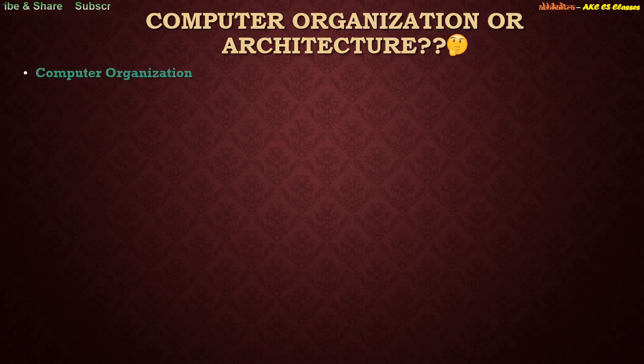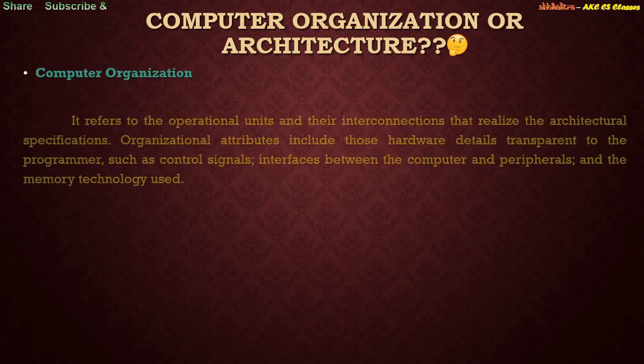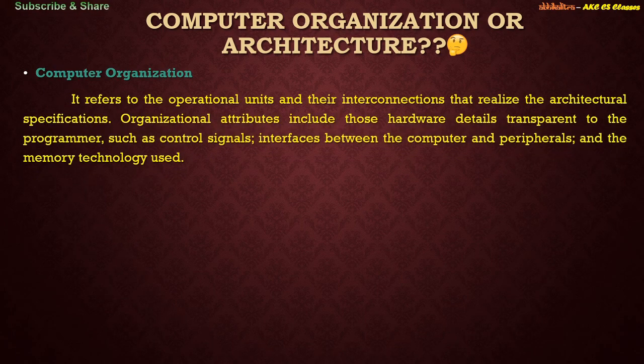Starting with computer organization, it is basically concerned with the way the hardware components operate and the way they are connected together to form the computer system. That means all the hardware details. If two different components want to communicate with each other, what are the different ways, or what is the actual technique, that these two hardware components use to communicate? That is the core detail, or the complex part, of computer organization.